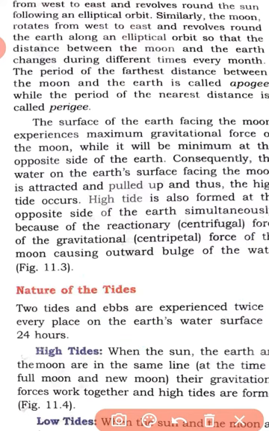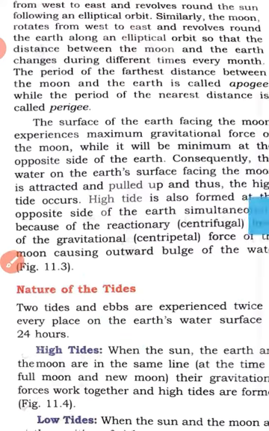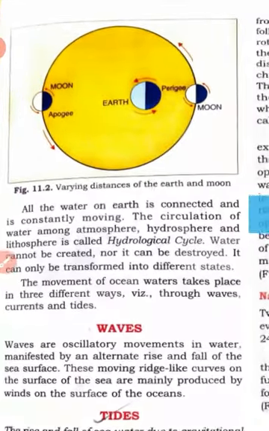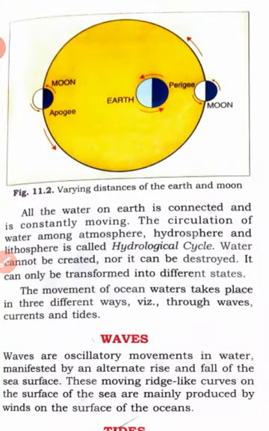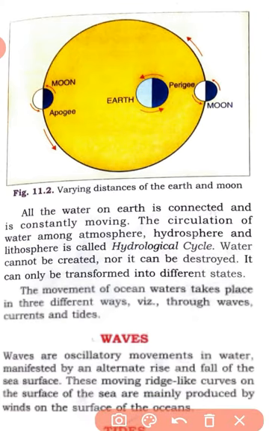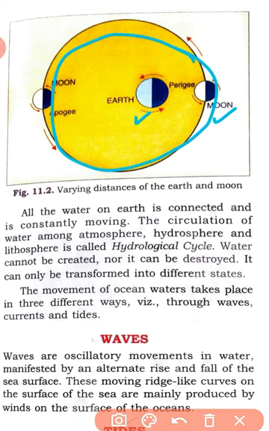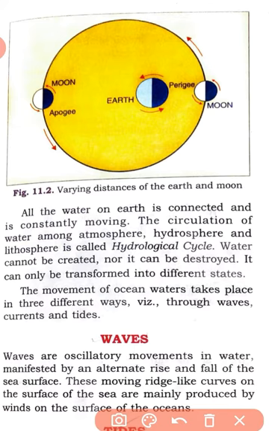In the same way, the moon is also rotating along its own orbit. Just see the picture, the position of the earth and the moon. This is the earth and this is the moon. This is the orbit of the moon by which it is rotating. Earth is rotating from west to east, and the moon is also rotating from west to east.